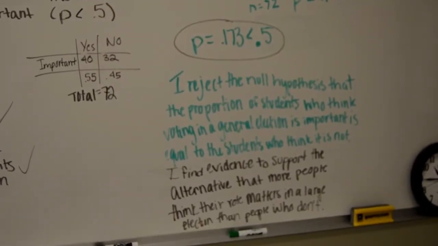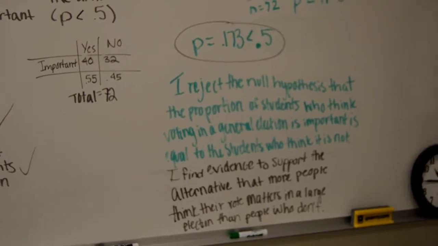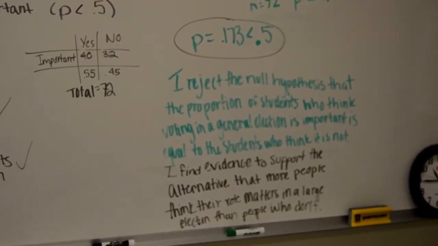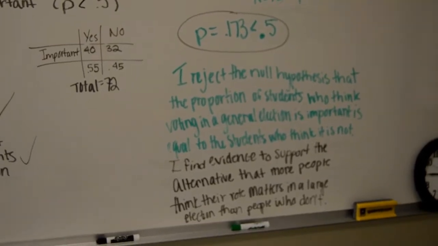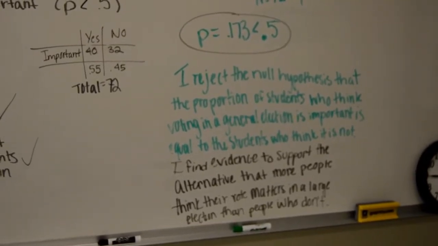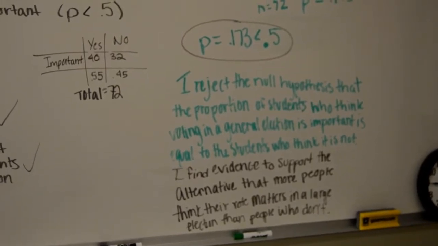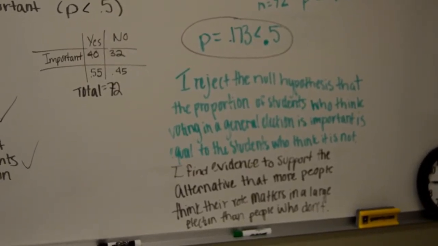Therefore, in our conclusion, I reject the null hypothesis that the proportion of students who think voting in a general election is important is equal to the students that think it is not. And find evidence to support the alternative, that more people think that their vote matters in a large election than people who don't.